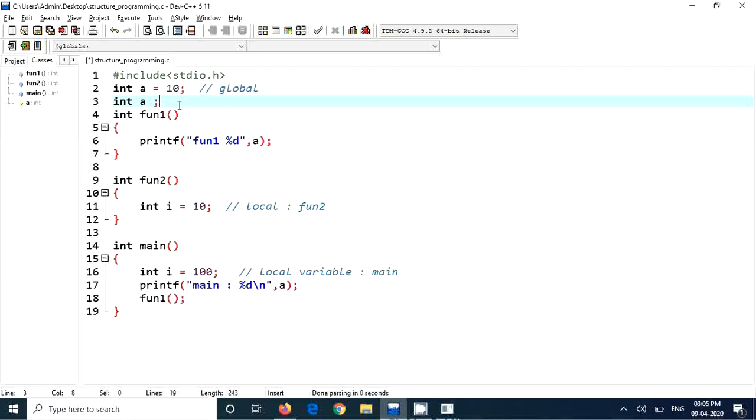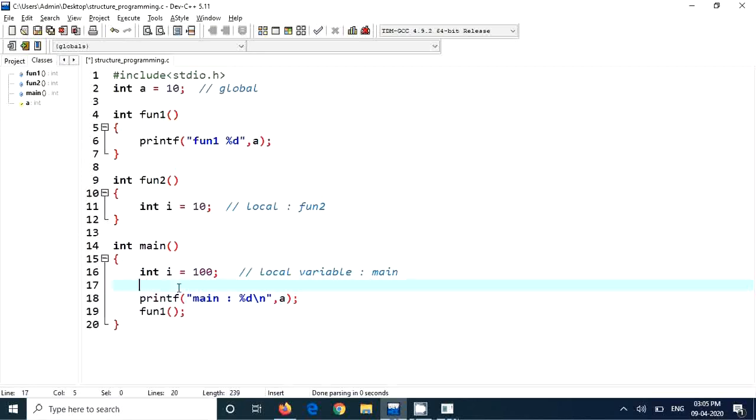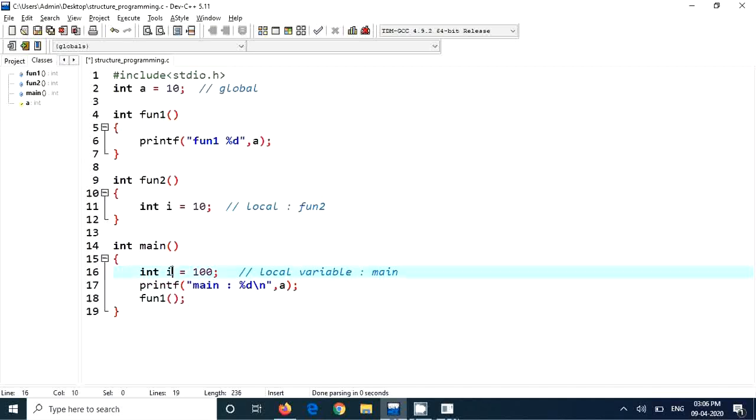But here I am declaring an i in fun2 and an i in main. Both have the same variable name, but they are present in different functions. That's not a problem because i is a local variable. If you declare one more i inside main, it's a problem, because you cannot have two variables declared with the same name. It's a multiple declaration error. But each function has only one variable, so this i is present in main, and this i is present in fun2.